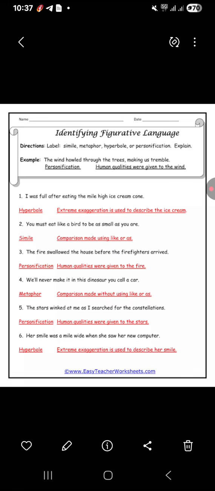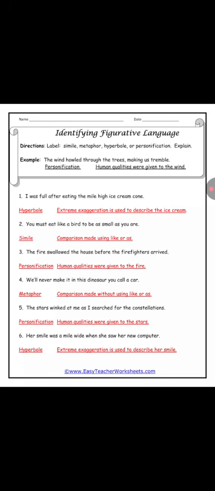So this is all for the worksheet. Understand the question, understand the sentence, answer them, and if you get the correct answer, just see the answer later on. So this is all I have for the worksheet for figure of speech. I'll do more with you next time.